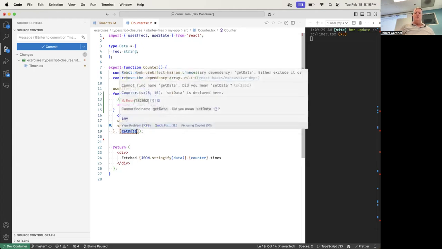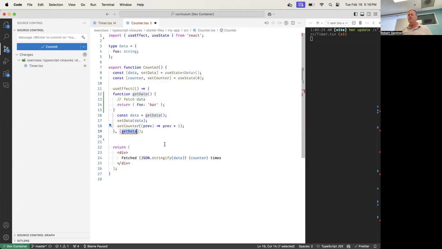So that works. Now, why is getData red? Because it's redeclared on line 16, so it doesn't know where it is. If you look in the scope of the counter function, there's no getData anywhere. getData is inside of here, inside the scope. This does not have access to anything inside of its kids.